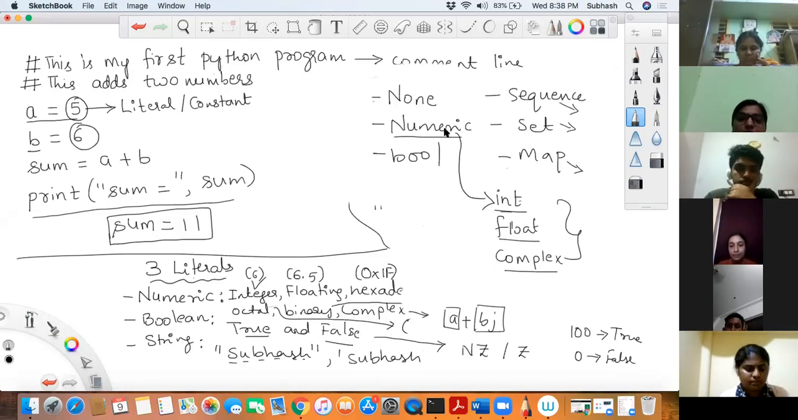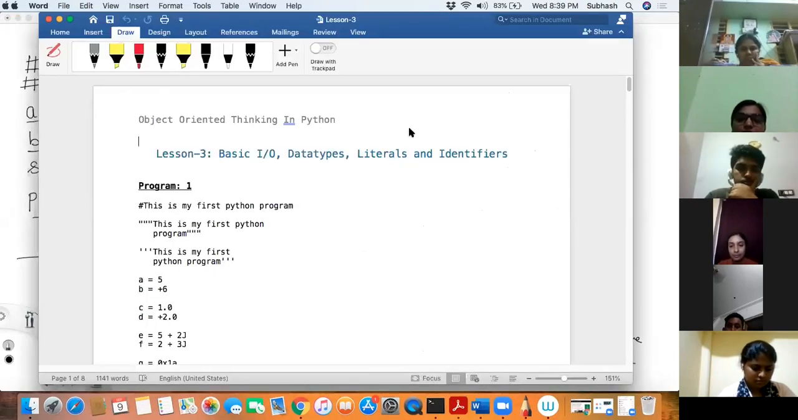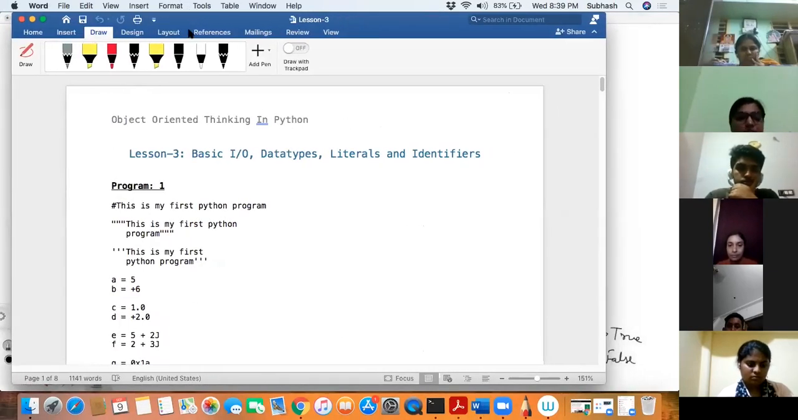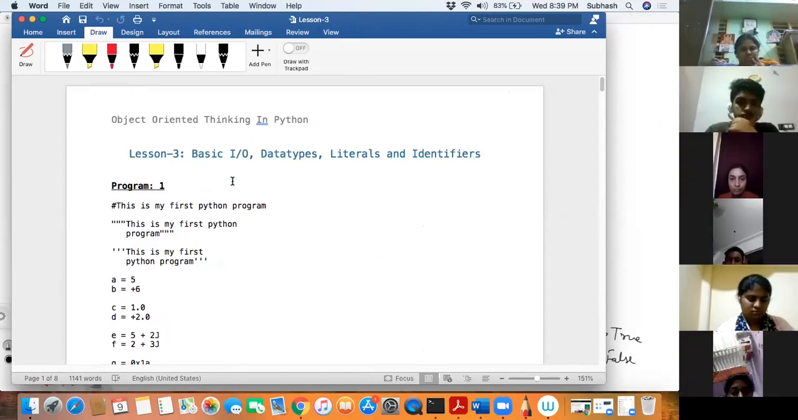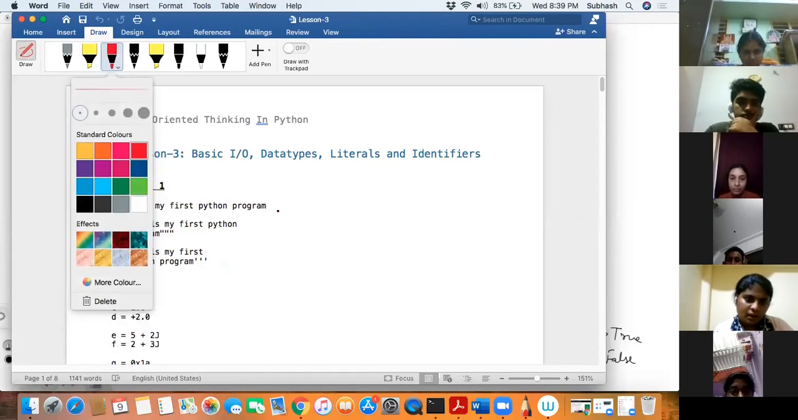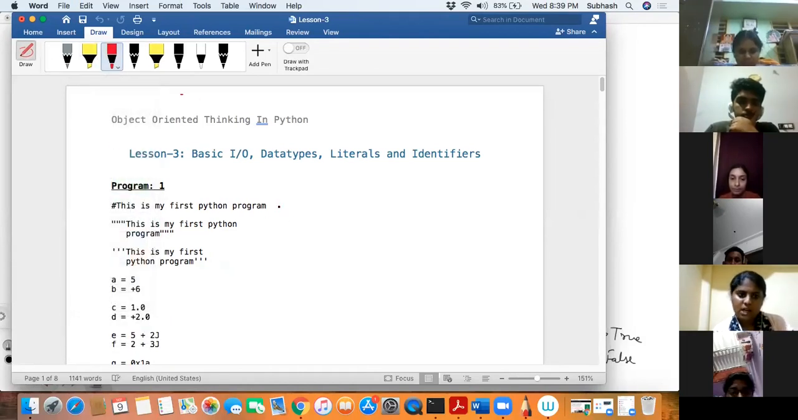Having said that, let me go to the material that I've shared with you guys. Can you see this over here? What is there in this? What is the first line called? It is your comment line. I have shared this material with you guys. This is basically your comment line.